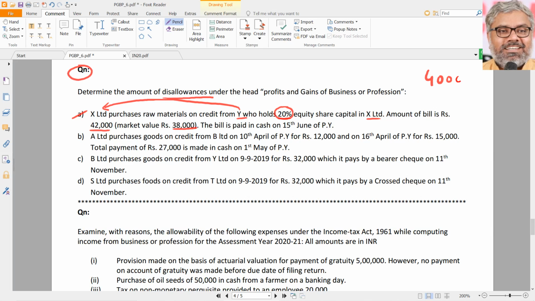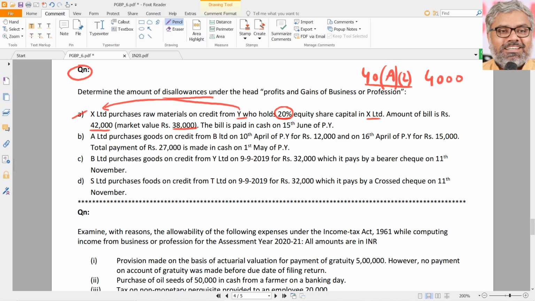Excessive amount is 4,000 rupees, which will be disallowed under 40A(2). That is the amount of disallowance under 40A(2): 4,000 rupees definitely, because there is a related person to whom the company has made a payment in excess of what it is supposed to pay, which is clear from the question itself.